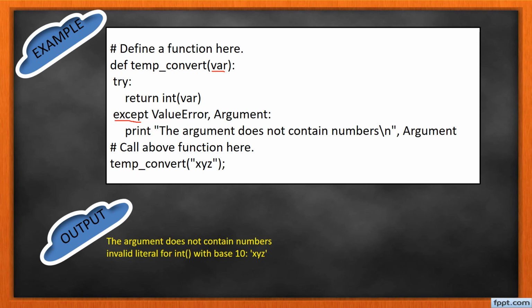So whenever I call the function, the var I mentioned here is an integer. Suppose I pass a string value, at that time it shows the argument does not contain numbers. It is an invalid literal for int with base 10, that is, only an integer can be passed here. A string is not allowed. So this is the way we can handle exceptions with an argument.